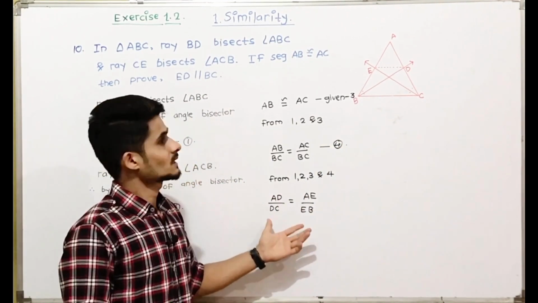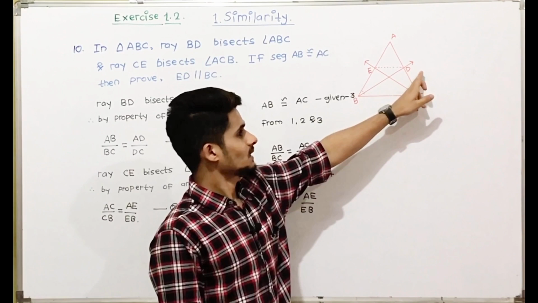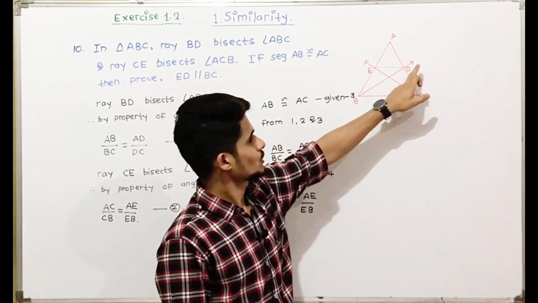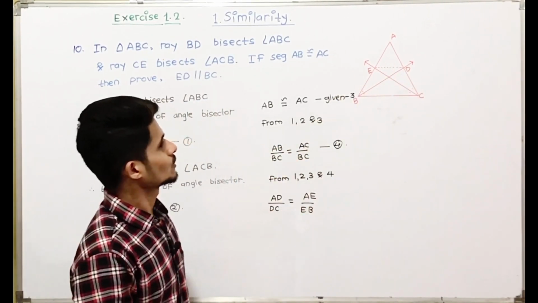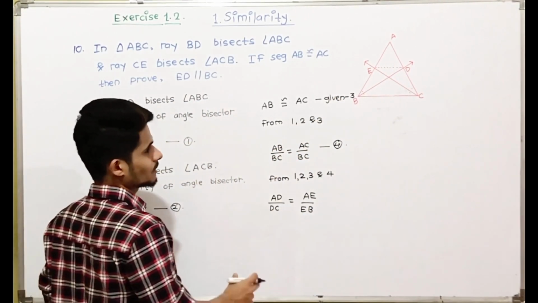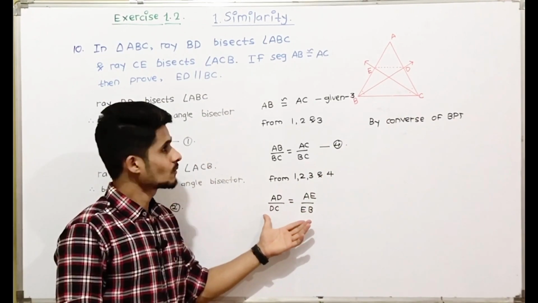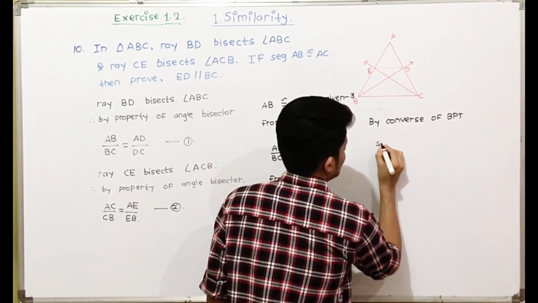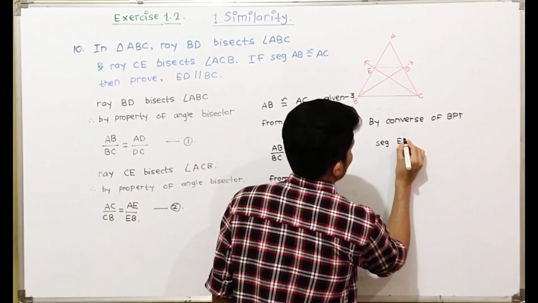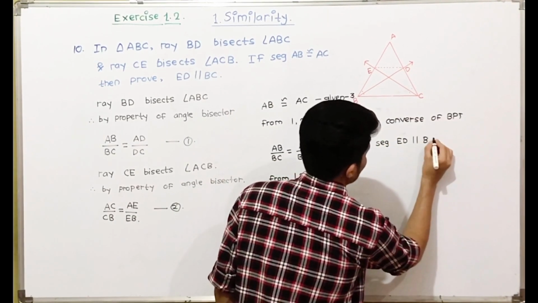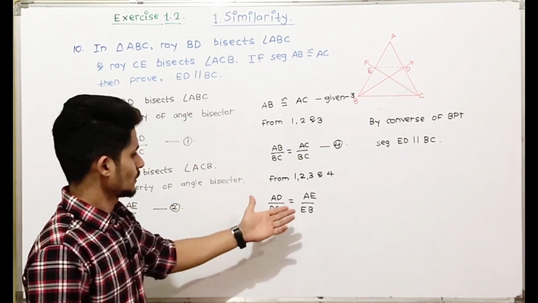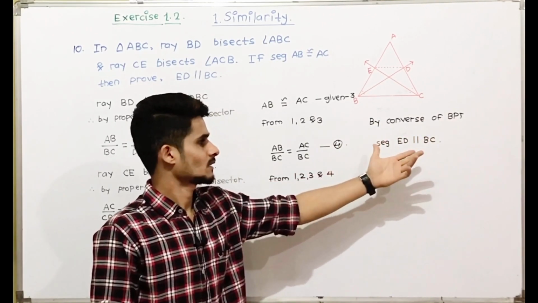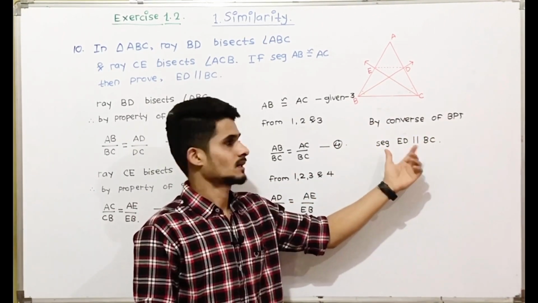Now if you see this carefully, the ratios are equal. So by the converse of BPT, since the ratios are equal, the line will be parallel, that is segment ED is parallel to BC.